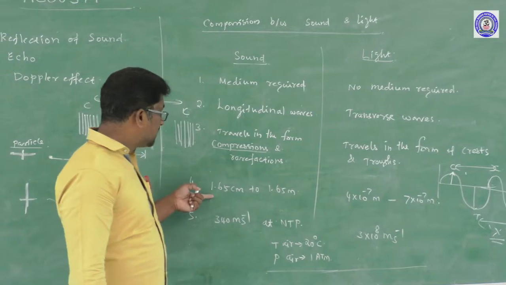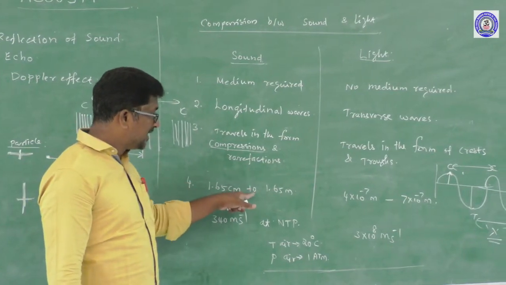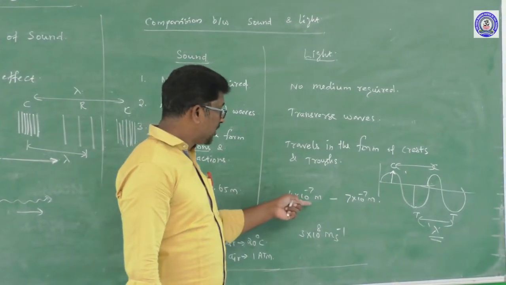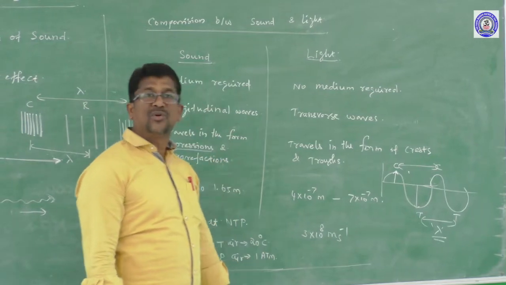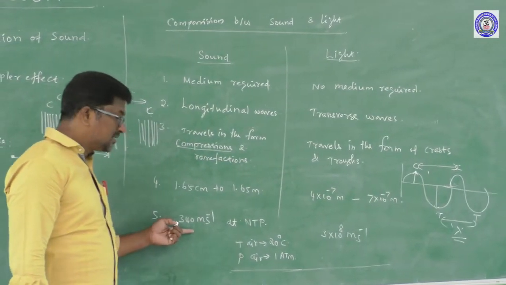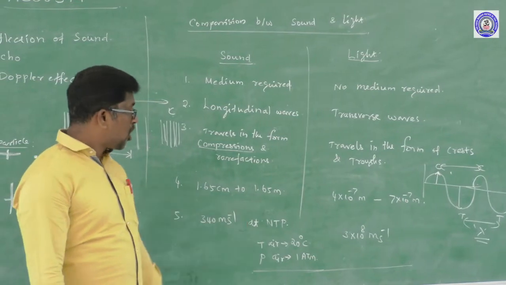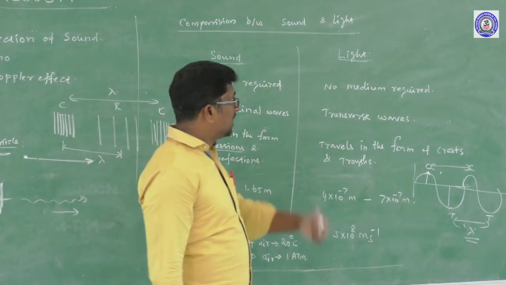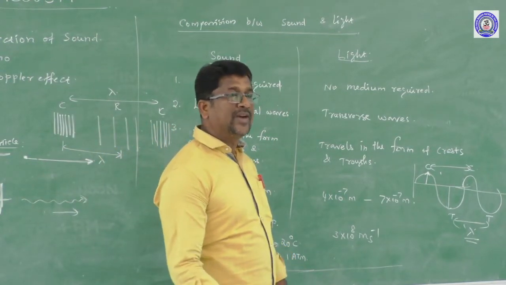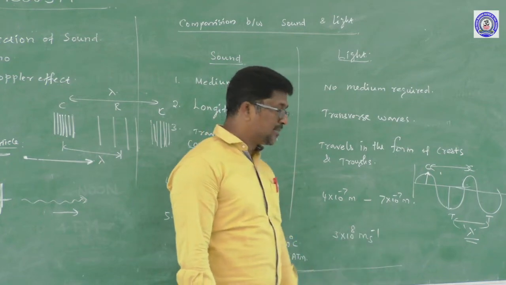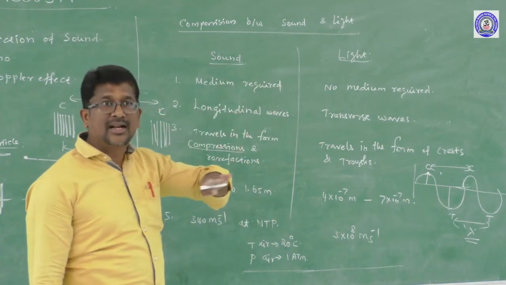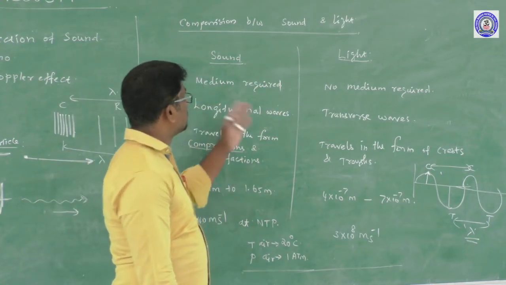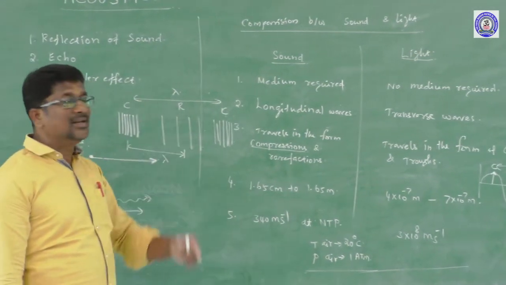Next, the wavelength range of a sound wave is from 1.65 centimeter to 1.65 meter, whereas the wavelength range of light wave is 4 × 10^-7 meter to 7 × 10^-7 meter. The velocity of sound wave at normal temperature and pressure is 340 m s^-1, and the velocity of light wave in air or vacuum is 3 × 10^8 m s^-1. Already I told you sound wave cannot travel in vacuum, whereas light can travel in vacuum. So these are the comparisons between sound wave and light wave.